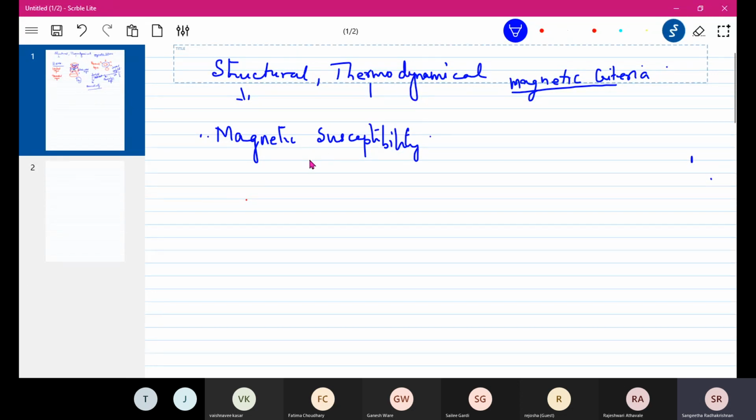So susceptibility means how much amount will get magnetized. How much amount will get magnetized in an applied magnetic field. So just now we saw that when we applied magnetic field, those in the shielded region and those in the de-shielded region, what happens?